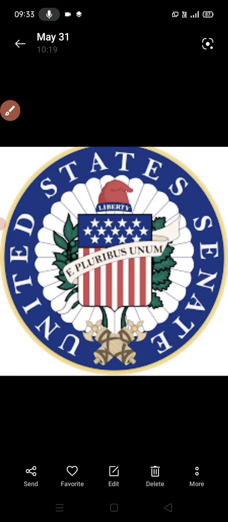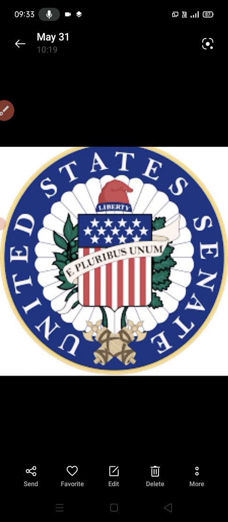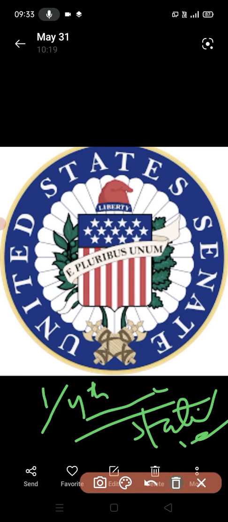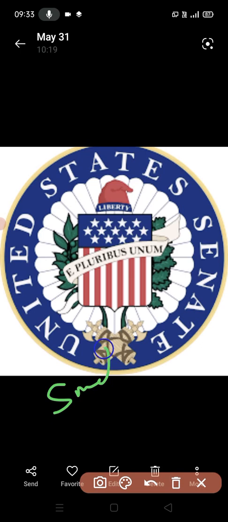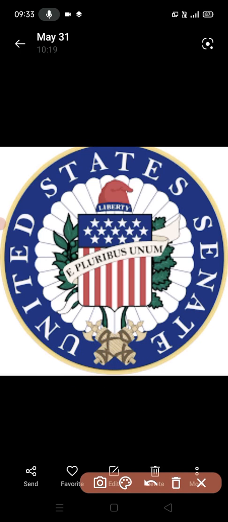Okay, now we can see the position of the US Senate. It's very powerful in some cases. It has a final say in financial legislation too. Now some factors are responsible for this superiority of the Senate. What are they? Let us see. It is of small size, so every member gets a huge amount of time to speak or carry out the debate, as compared to the 435 members of the House of Representatives.